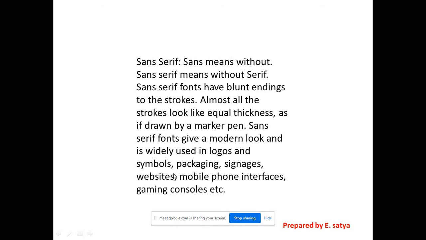And when you design symbols, we use this. Also in packaging and signages, websites, mobile phone interfaces and gaming consoles. So we have to understand when we have to use these sans serif and serif fonts. Serif fonts are widely used in running matter, like in newspapers and dictionaries; mostly we find these serif fonts. Okay, the other one is the third one.